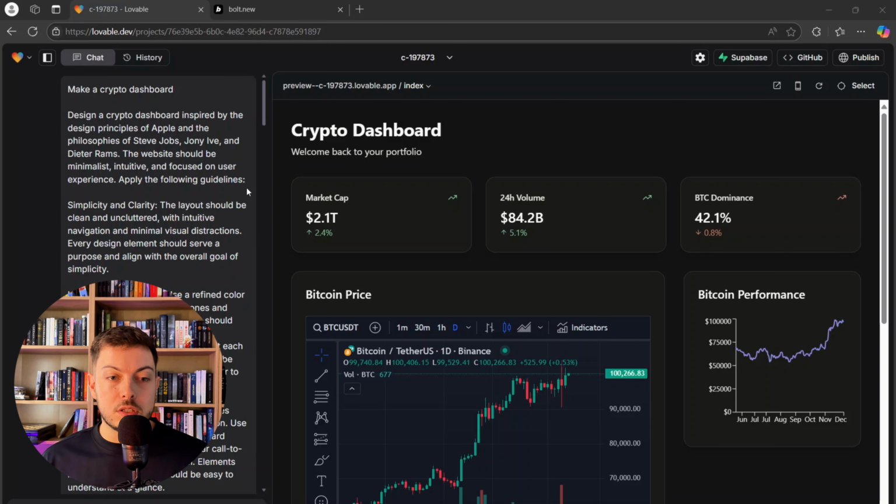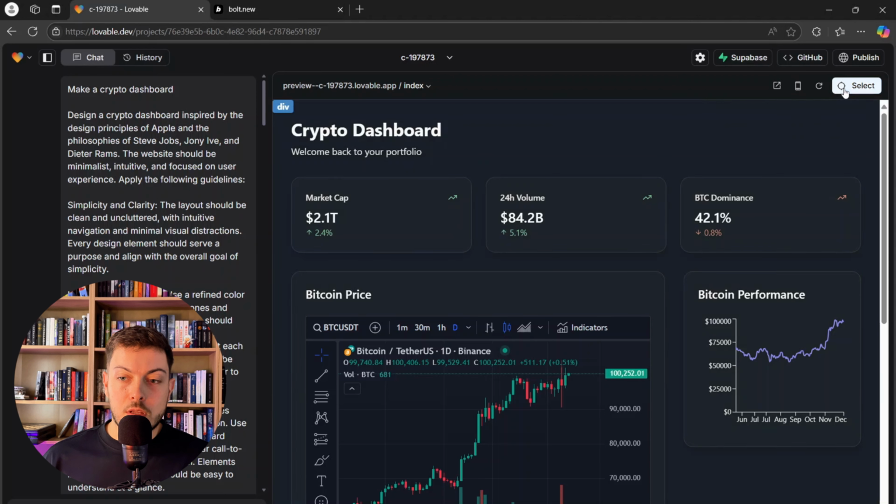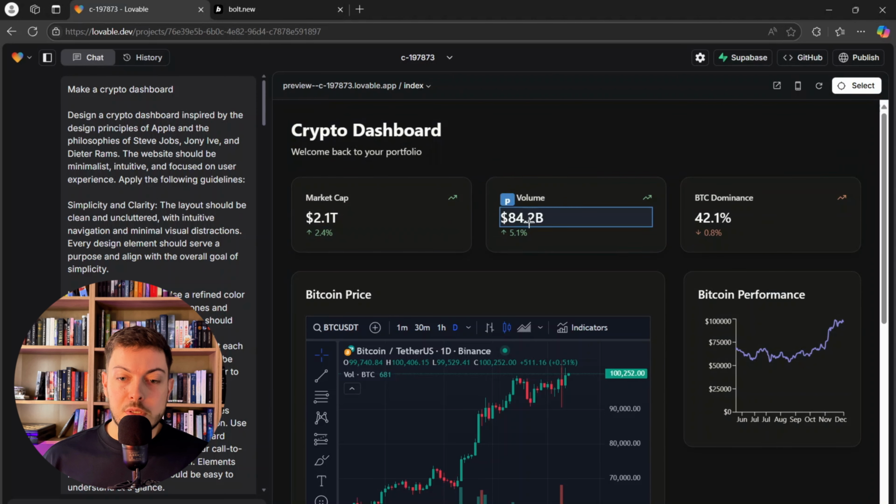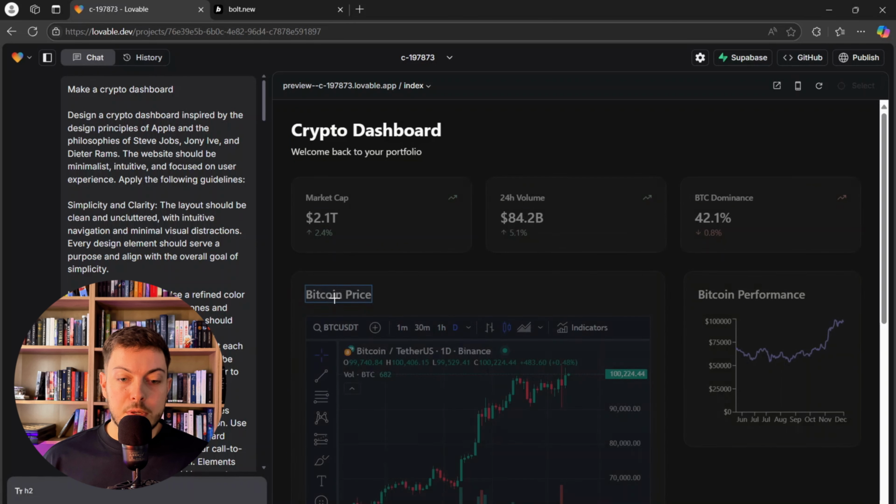And I'll show you in this dashboard that we've got. We're still in this crypto dashboard that is one of the public dashboards. If you go to this select button here, you can basically go and select any of these elements and you can edit them, right? So you can literally click on Bitcoin price.